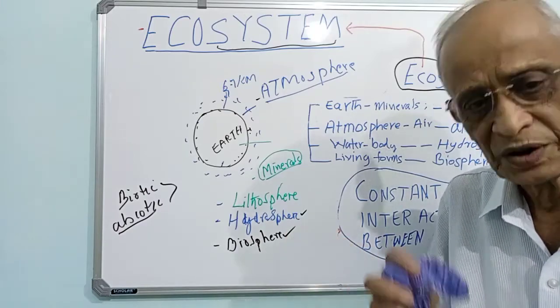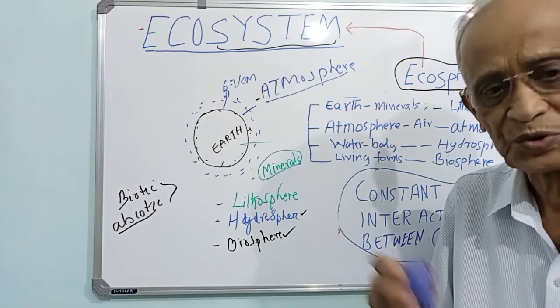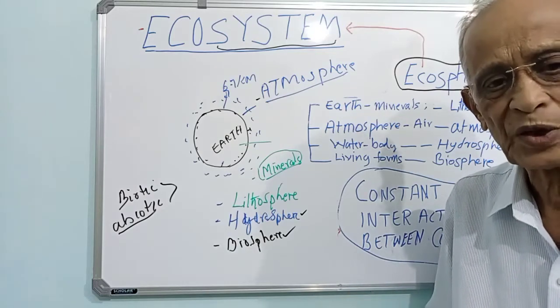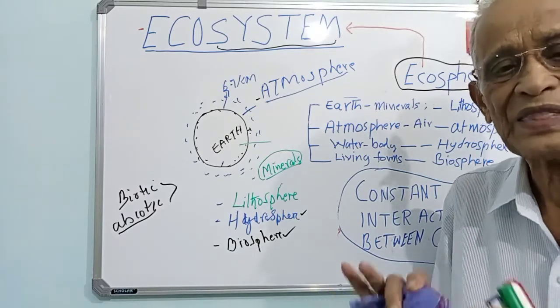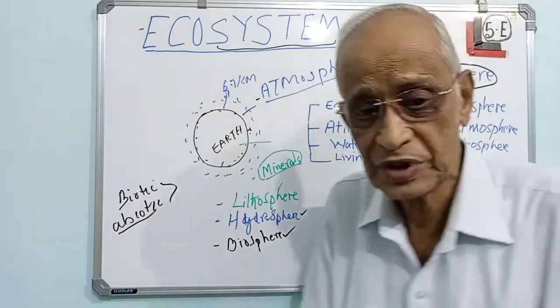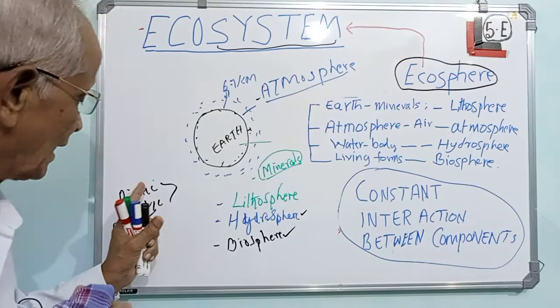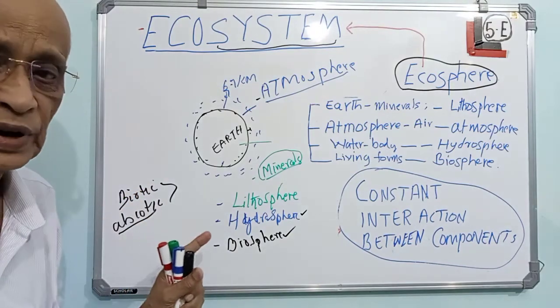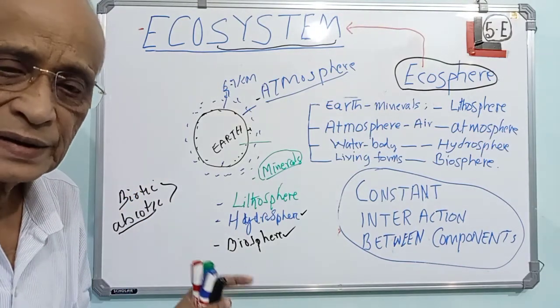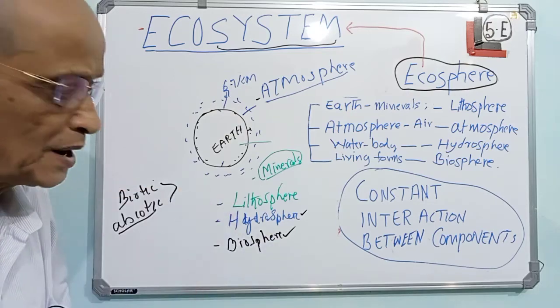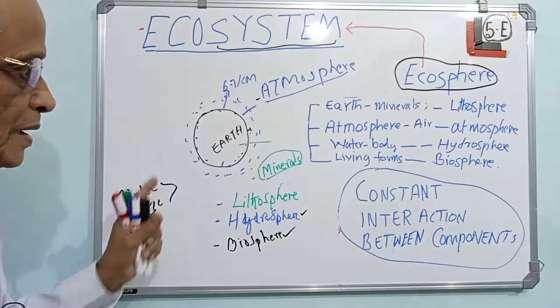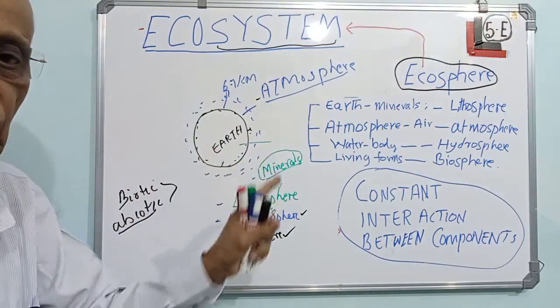So to understand how an ecosystem works as a unit, it's sometimes called the functional unit. When you say functional unit, each one of the components like biotic and abiotic, they work together in tandem, in a coordinated way to see that the life goes on the earth.